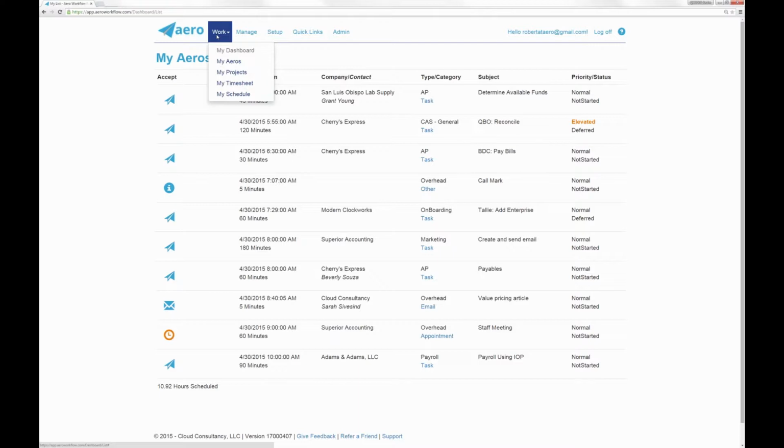You may even have a third person, if you're using an app like bill.com, that is the GL clerk or someone who is responsible for syncing the data to QuickBooks. And then sometimes an accounting firm has services that are performed the same for all clients, but there may be particular steps that differ from one client to the other.